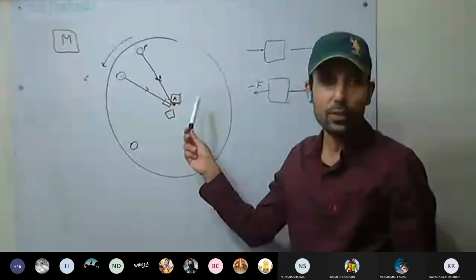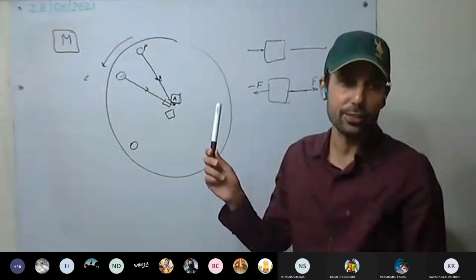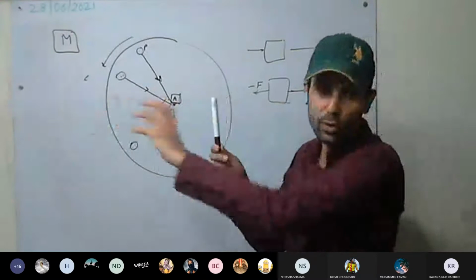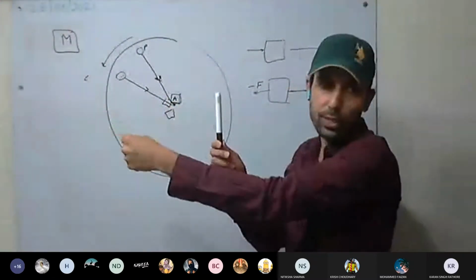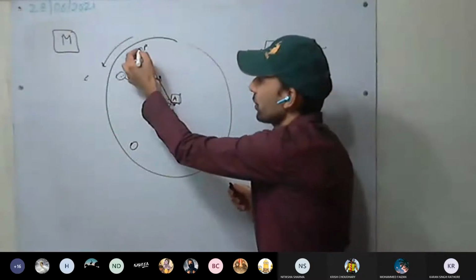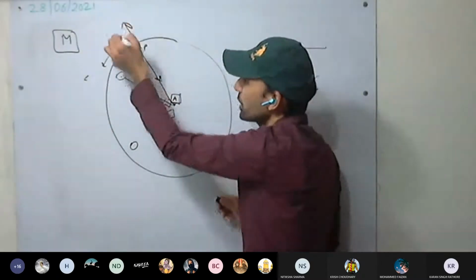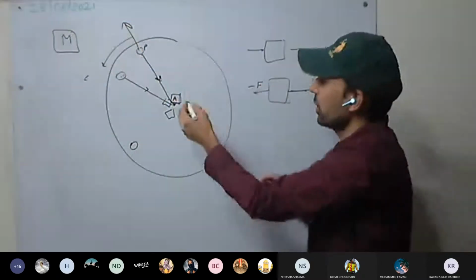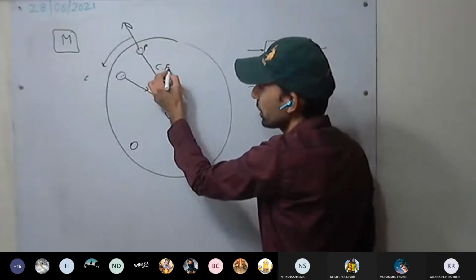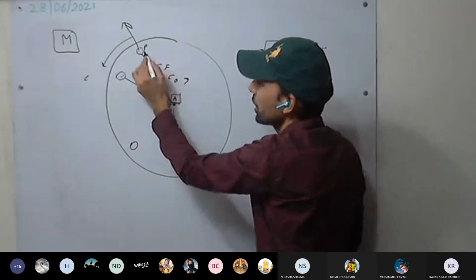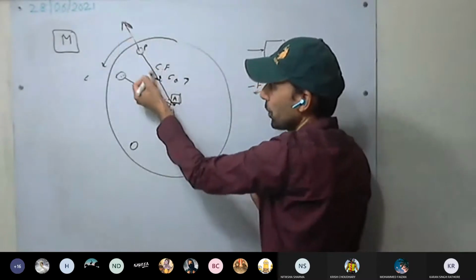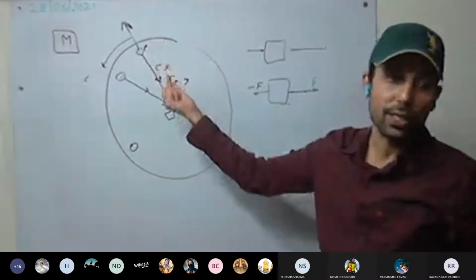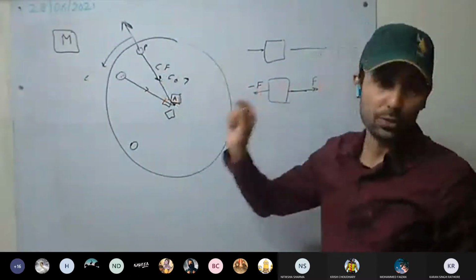So A will use an apparent force, an imaginary force. A is going to tell there is some imaginary force pulling it radially outward. So this centrifugal force, A will tell there is some force acting in that direction, opposite. So this is our centripetal force, that is the force of tension. So there will be some centrifugal force acting outward, opposite to the force of tension. Both are equal in magnitude, but opposite in direction.